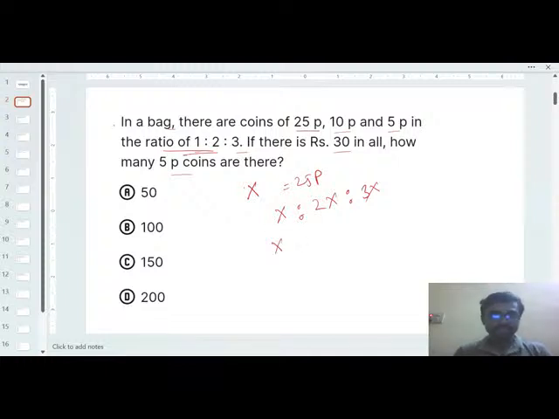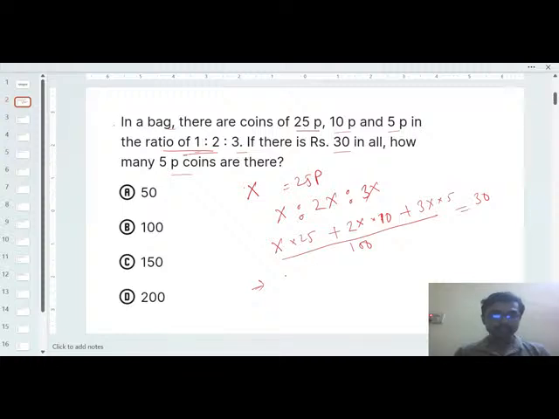So x into 25 plus 2x into 10 paisa plus 3x into 5 paisa, right? All of these are in paisa, so you have to convert into rupees by dividing by 100, so that will be 30.